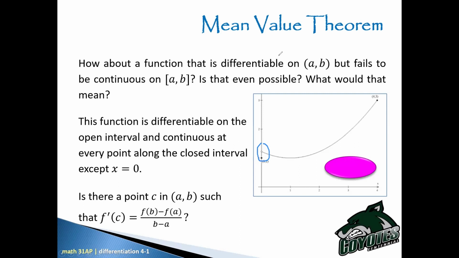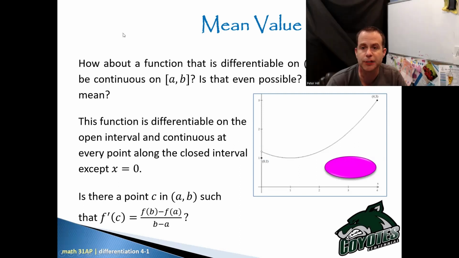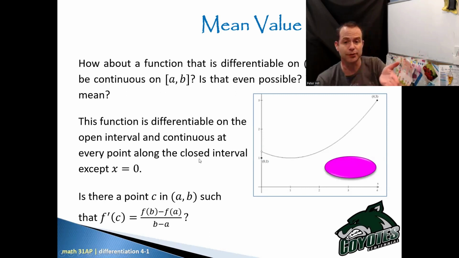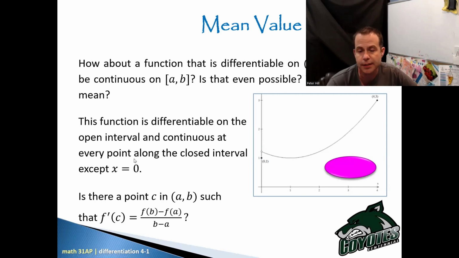So the function is differentiable on the open interval and continuous at every point along the closed interval except at x equals 0.